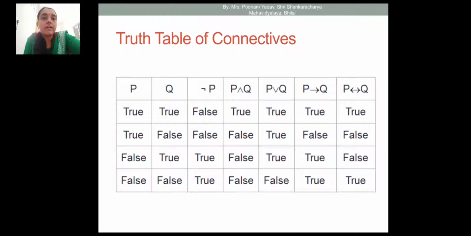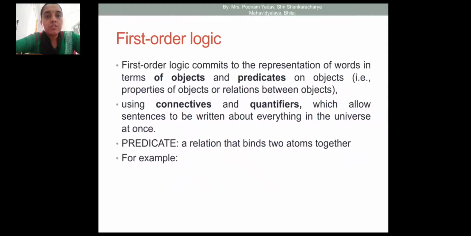Now the connectives here, with the truth table for P and Q. These are the truth tables for negation of P, then P and Q, P or Q, P implies Q, and P double implies Q. So these are the connectives used in propositional logic.